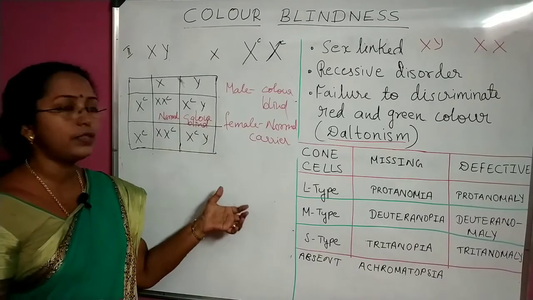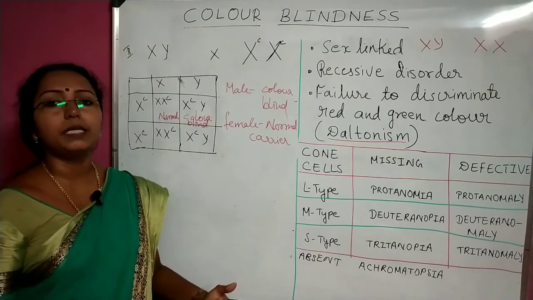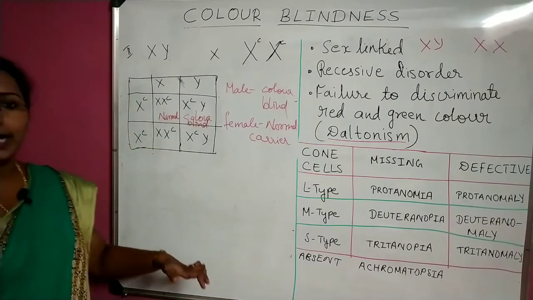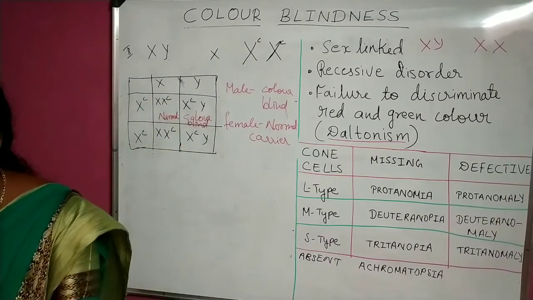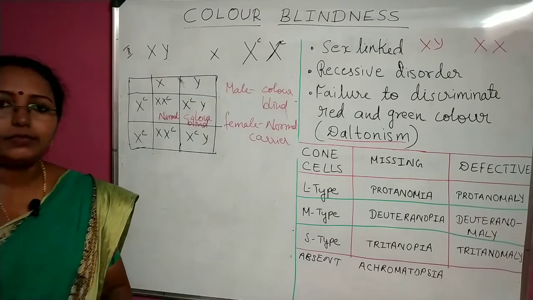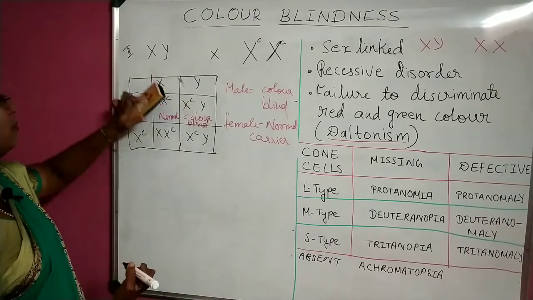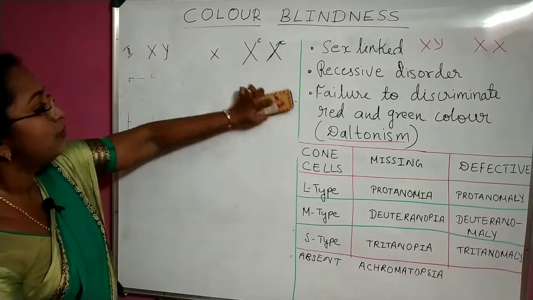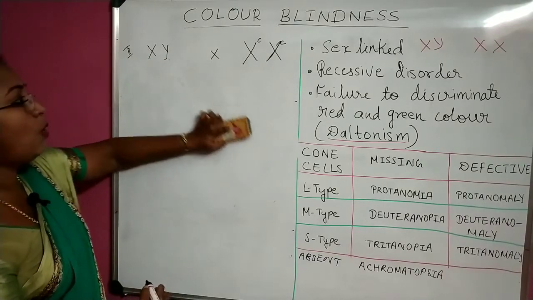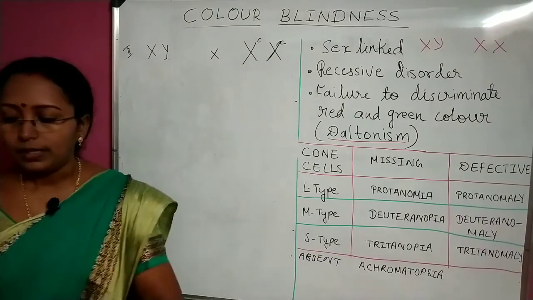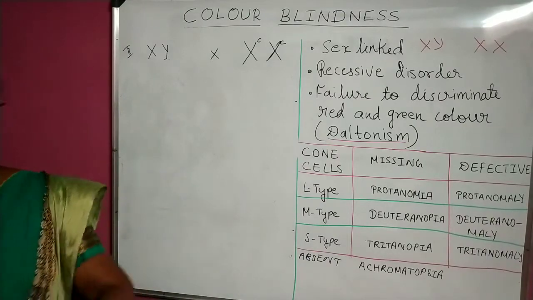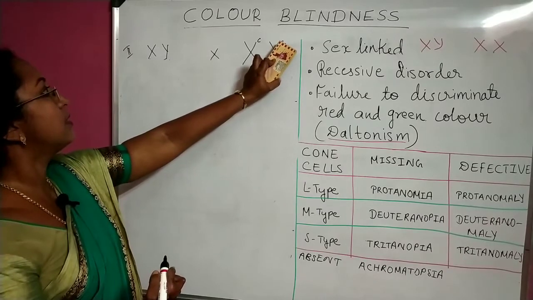Here I am drawing this and showing to you so you can understand it better. Okay, so this is the condition. So 2 conditions we have completed. First condition was we have taken father is defective, and the second condition we have taken mother is defective. So in both cases we found that female child is coming normal. Now then in which condition will the female child get the disease?